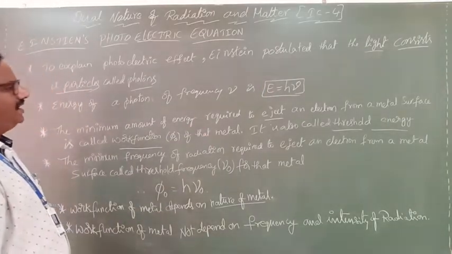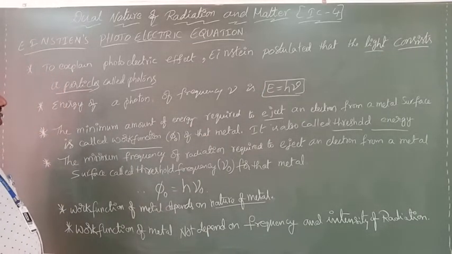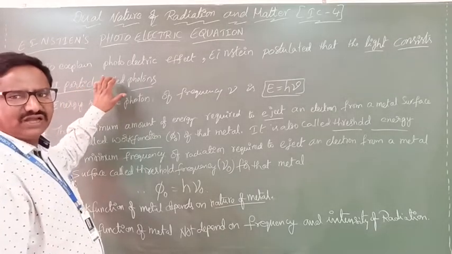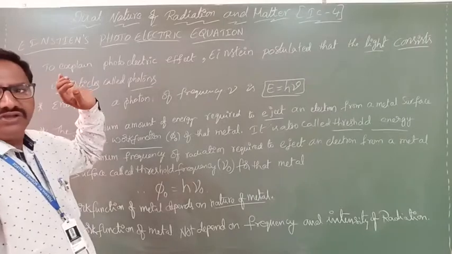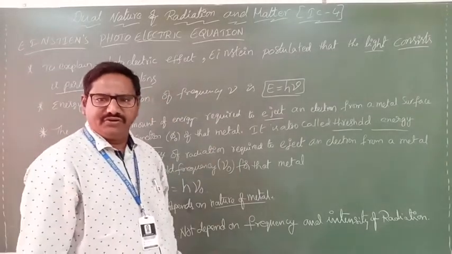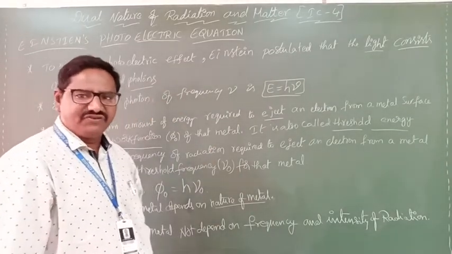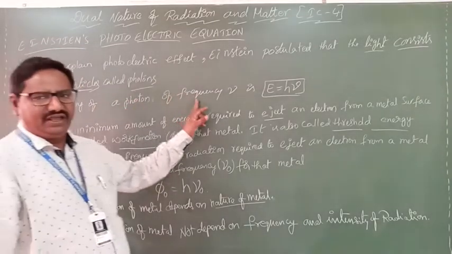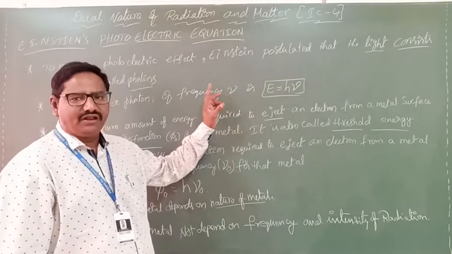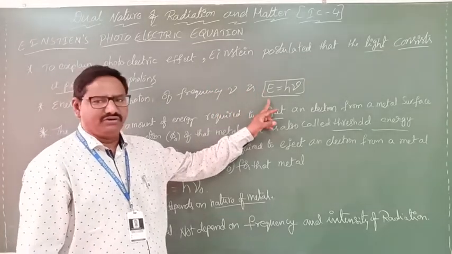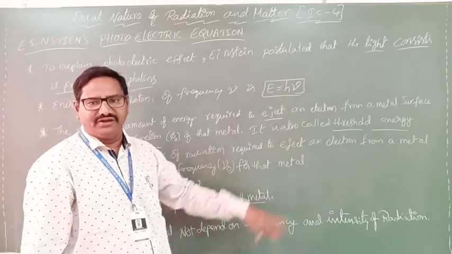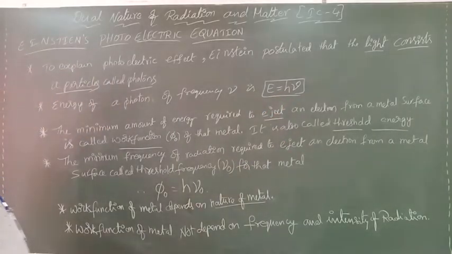So Einstein said light is made of particles, and those particles are known as photons. If light has frequency nu, then the energy of each photon is E equal to h nu. Clear? So E equals h nu.